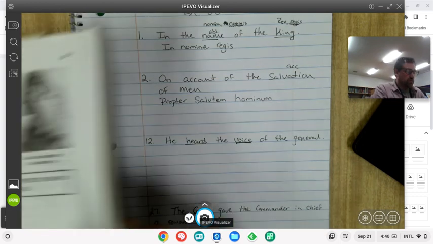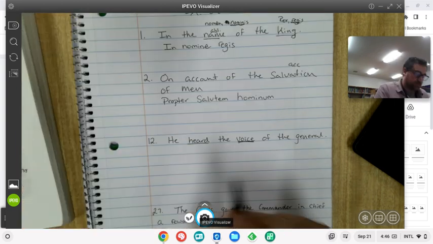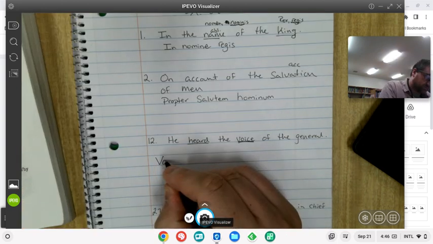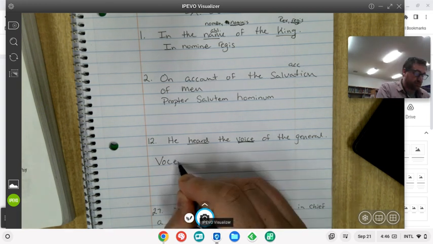So I'm going to use the stem voc. Now he heard the voice. What case should vox vocis be in? Should be in the accusative, because anytime you verb something, and that includes if you hear something, then that something's going to be in the accusative. So vocem.